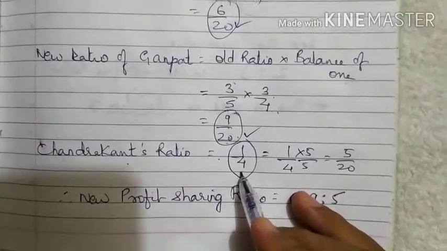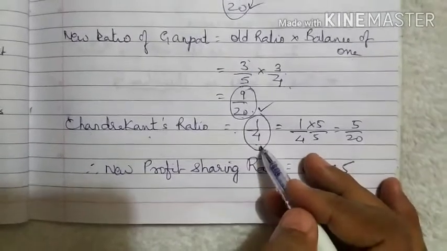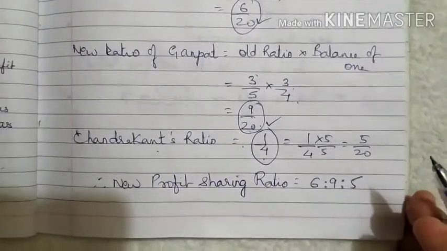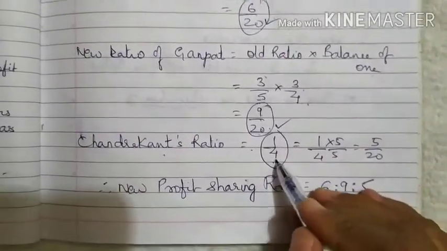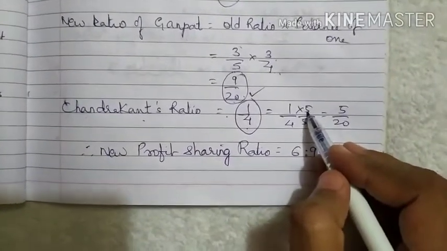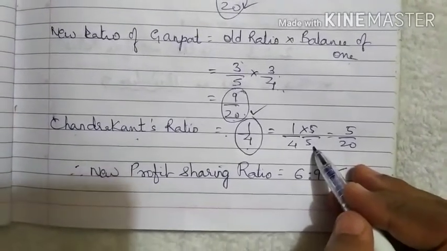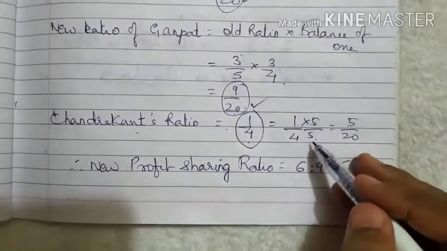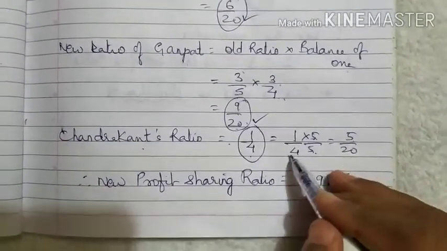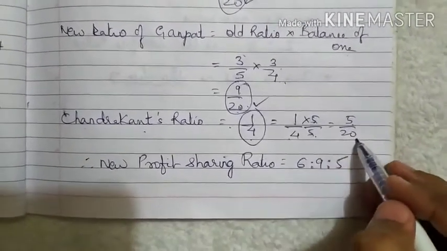In 4, what will you multiply to get denominator 20? 4 5s are 20. So this 5 you will multiply in the numerator, and this 5 you will multiply in the denominator also. So 1 5 is 5, 4 5 is 20.